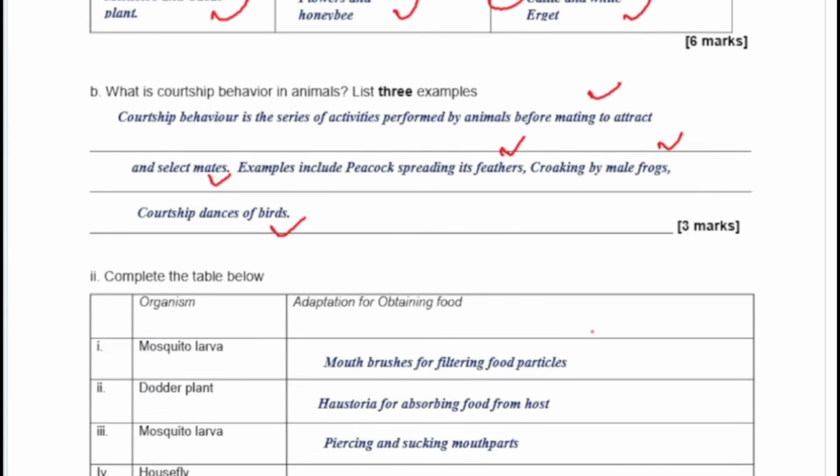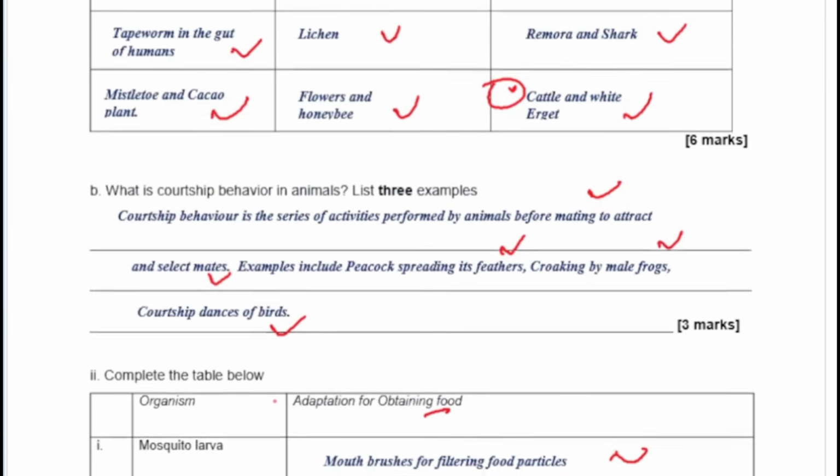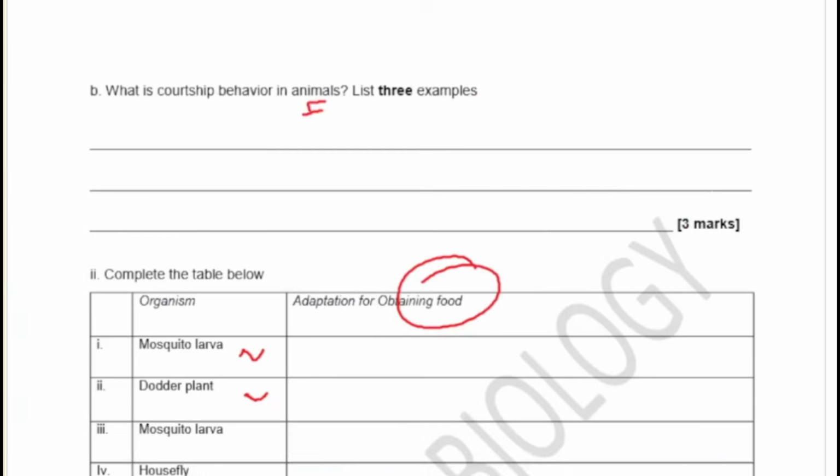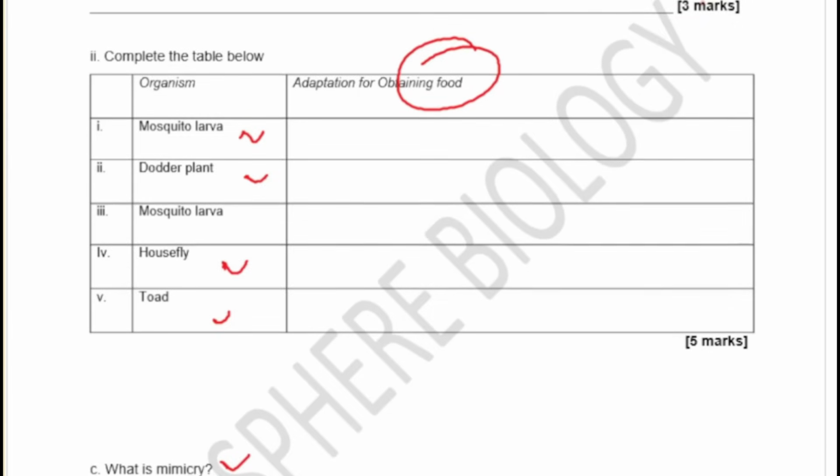And then here you have the different adaptations for obtaining food. For the mosquito larva, you have that. The dodo plants, you have that. The housefly and the toad, you also have that. Okay, so basically you need to pay attention to this as we move on. All right, so moving on to the next question.